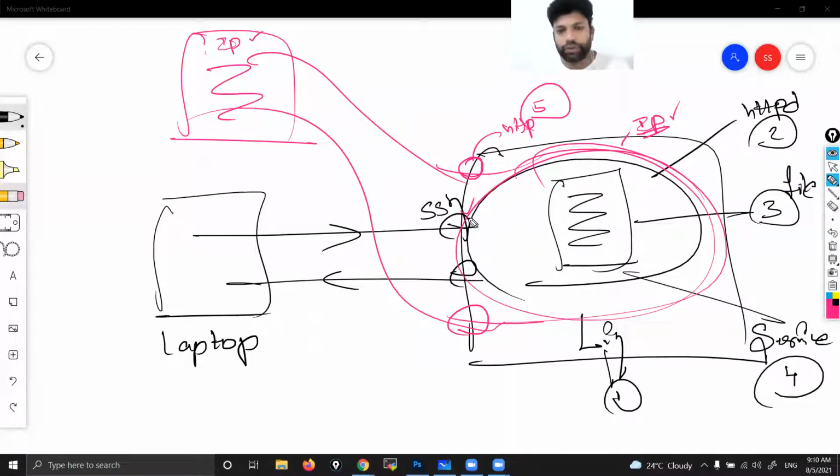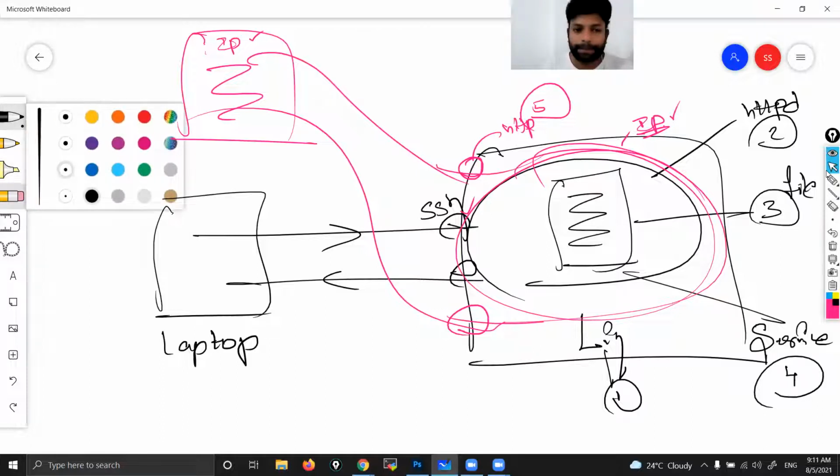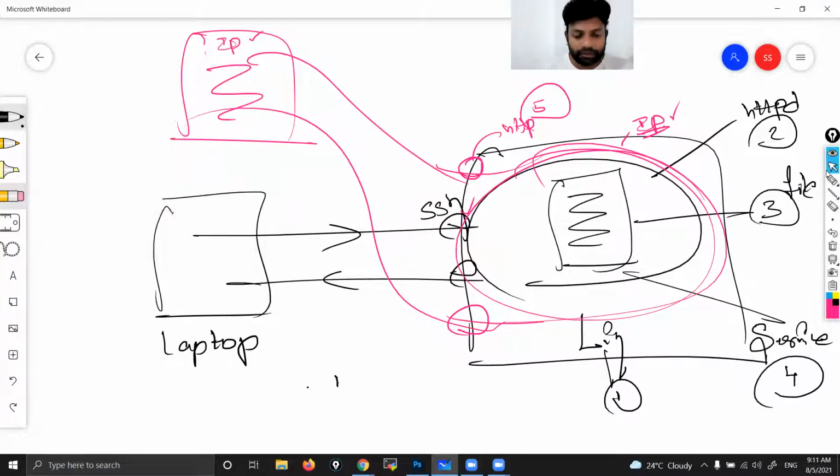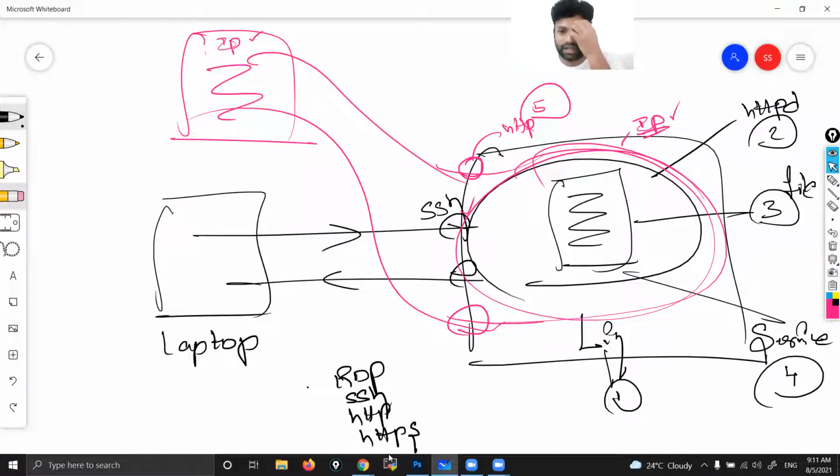The SSH port we used to go inside the server to run some commands. The HTTP port we use to accept browser requests. That is the difference. You remember in my first class of Windows, I said to remember 4 ports. What are those? RDP, SSH, HTTP, HTTPS. You remember? Correct or not?